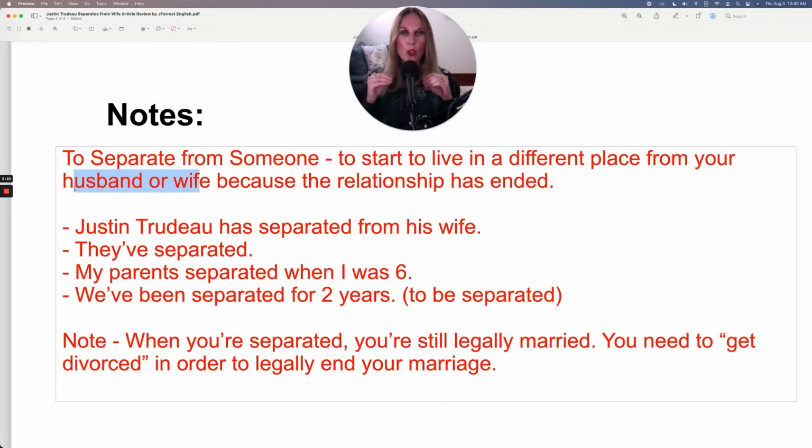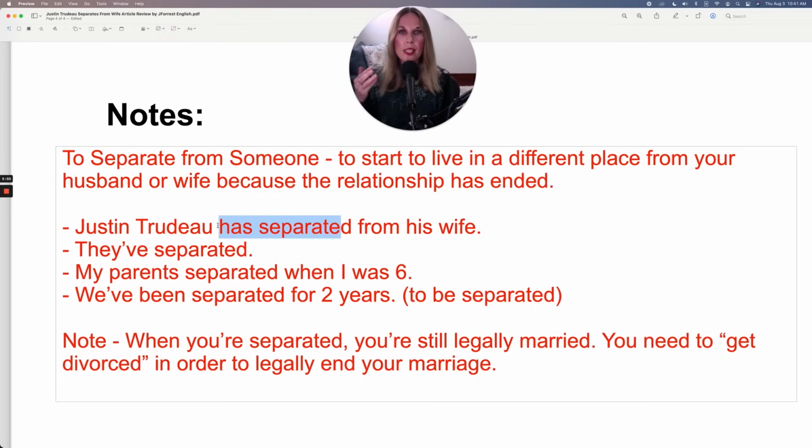Only people who are married can separate. If you are not married to the person, you can't use the word separate. So you start to live in a different place because the relationship has ended. So when you separate, you initiate ending the relationship. The example in the headline was Justin Trudeau has separated from his wife.